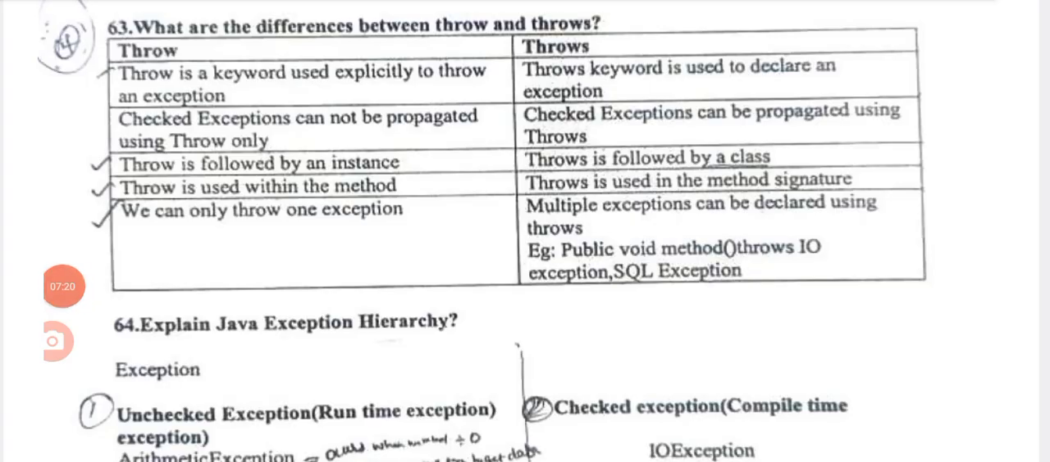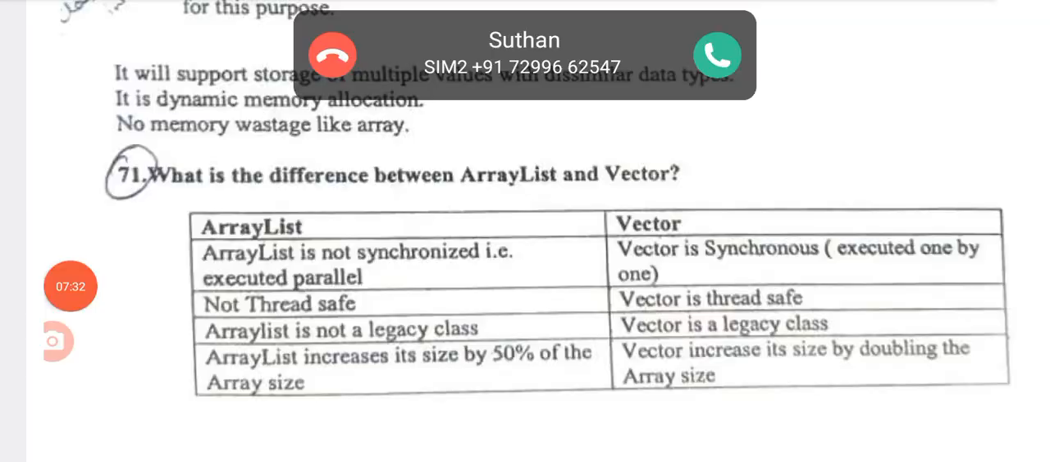Next question, what is the difference between throw and throws? Throw is a keyword used explicitly to throw an exception. Throws keyword is used to declare an exception.